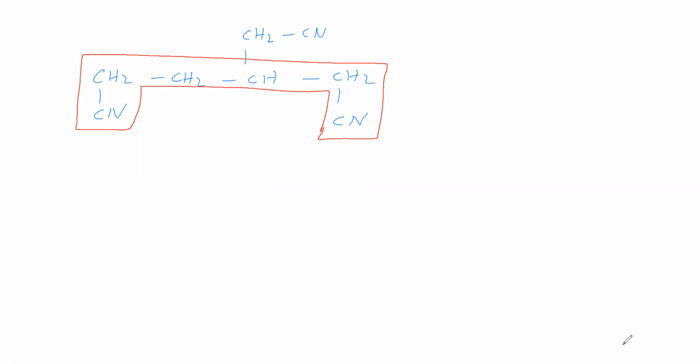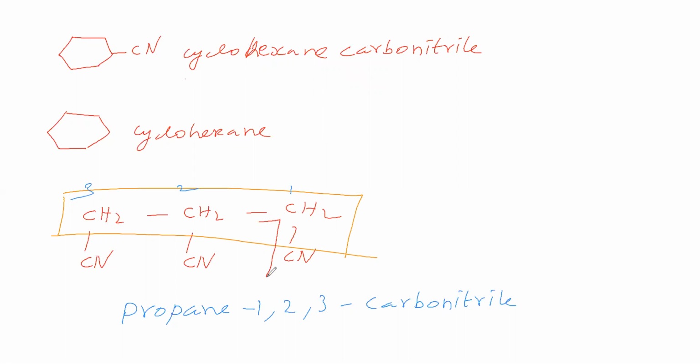In the previous case, why don't we select the longest continuous carbon chain like this? So why have we not selected it like this? Because this CN is directly attached to the parent chain carbon. Since it is directly attached to the parent chain carbon, the parent chain here means 3 carbon atoms. Here in this case 5 carbons is not the parent chain, 3 carbons is the parent chain, if CN is directly attached to parent chain carbons.